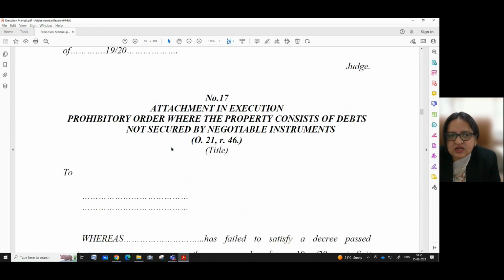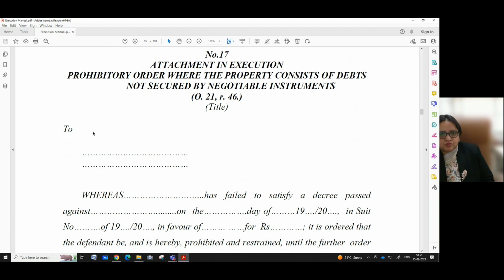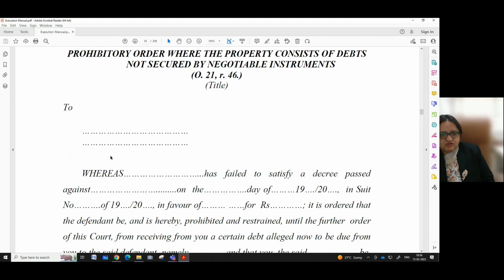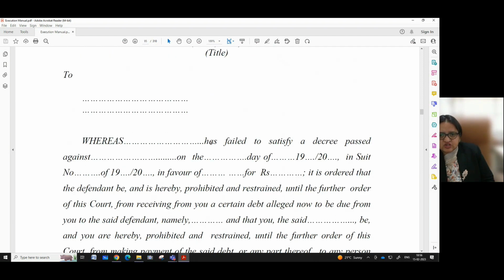Similarly, is the attachment in execution prohibitory order where the property consists of debts not secured by negotiable instrument. The proforma is given under proforma number 17 under Order 21, Rule 46. Then the title of the case. Then this attachment is to be addressed to the person to whom the prohibitory order is being issued. Then we have to write the particulars in whereas dash has failed to satisfy a decree passed against dash on the dash day of dash in suit number dash of 19/20 in favor of dash for rupees dash. So here we have to write the name of the judgment debtor. There we have to write the name of the decree holder.